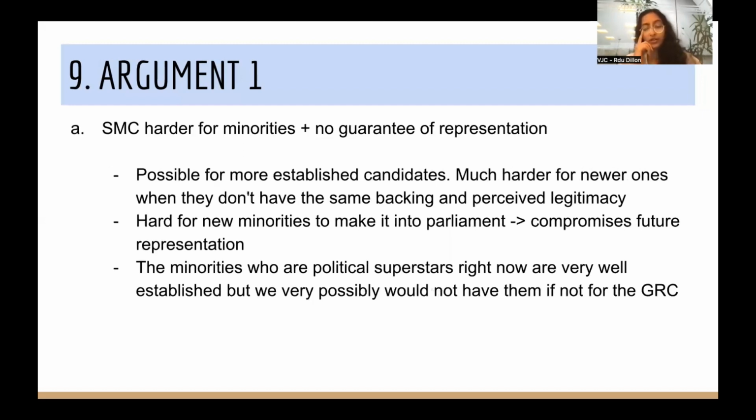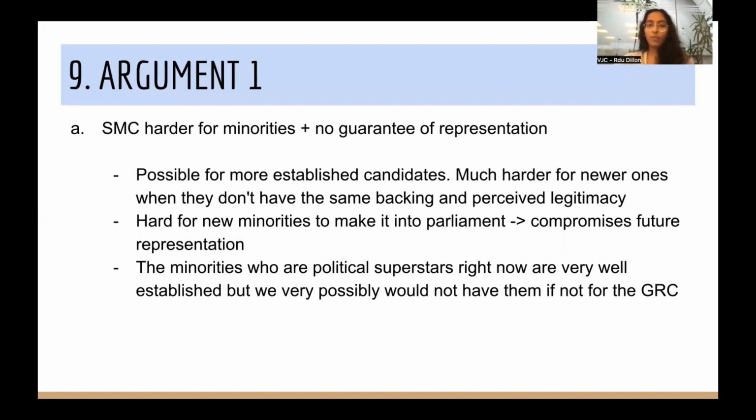Okay, so second point on this, right, which is that SMCs are a lot harder for minorities and that there is no guarantee of representation for them. So it might be possible for more established minority candidates, that goes without saying, but it's much harder for newer ones to be able to do so when they don't have the same backing and they don't have the same perceived legitimacy, right? It's incredibly hard for new minorities to be able to make it into parliament, and this will then compromise, say for instance, future minority representation.